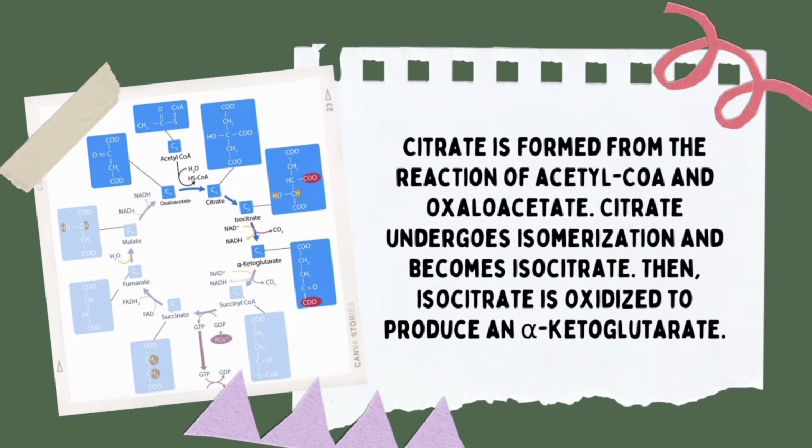And then as the result of the Krebs cycle, all in all, you will get 3 NADH, 1 FADH2, 1 GTP, 2 CO2, or the carbon dioxide. But the Krebs cycle repeats itself twice. So what you will get all in all is 6 NADH, 2 FADH2, 2 GTP, and 4 carbon dioxide. And then the electron transport chain will get you the ATP, or what we call adenosine triphosphate.